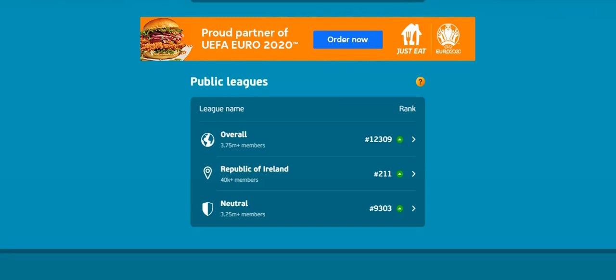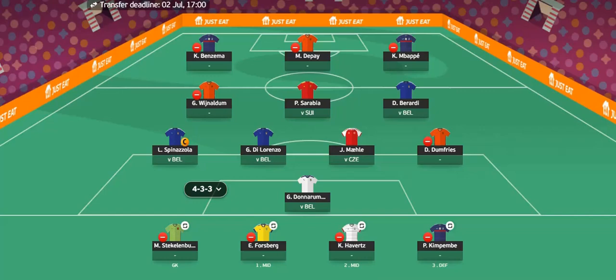So first of all, overall rank 12,309, but I am in a bit of trouble with my team. So this is my team for match day 5. Of course I got lots of players eliminated last round with the unexpected result of Netherlands dumping out the Czech Republic. I had 4 Netherlands players. I had 3 French players and they also got dumped out. And then Forsberg got dumped out and Havertz got dumped out. So we are left with this team. In fact, I'm only left with 6 players.